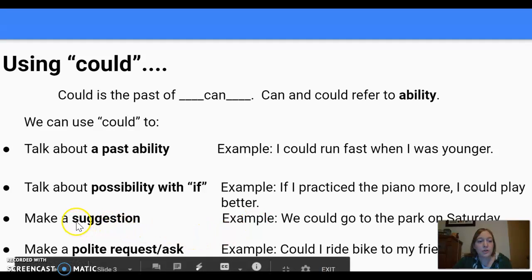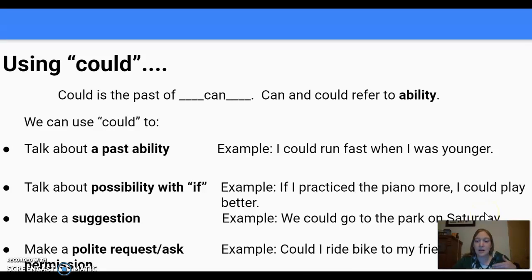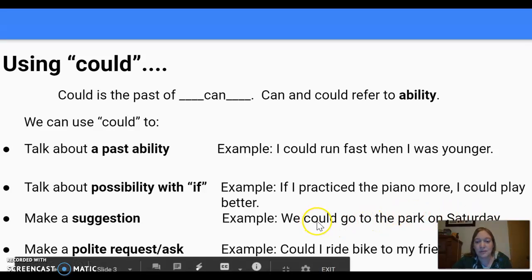Also, we use could to make a suggestion. For example, we could go to the park on Saturday. A suggestion is giving an idea of something you could do, something you would like to do. So a suggestion, we use could.